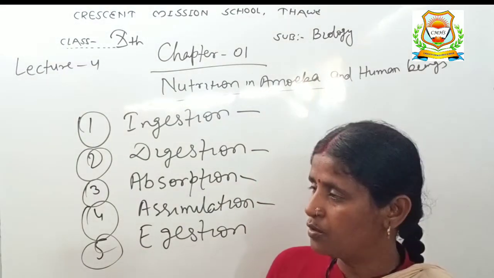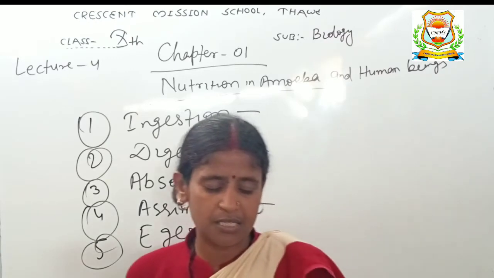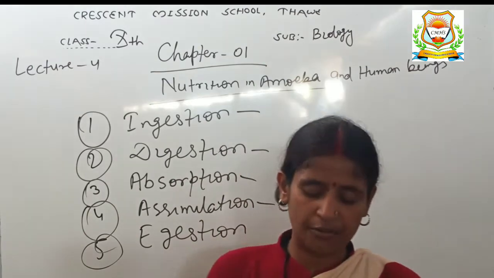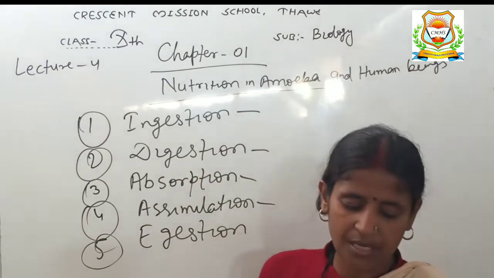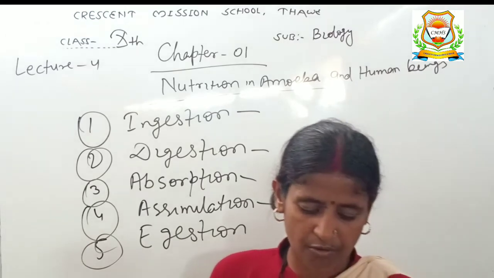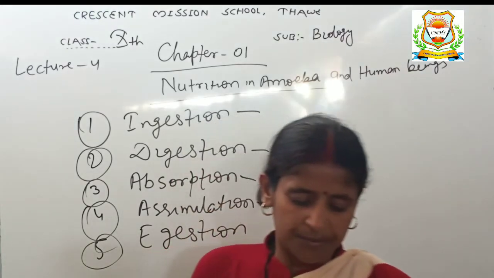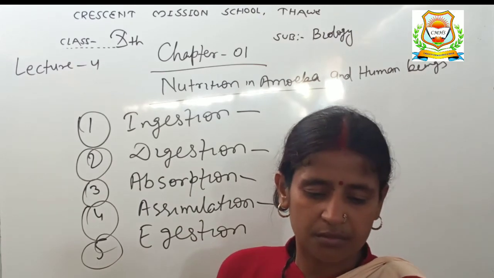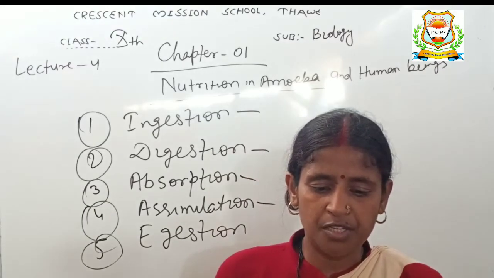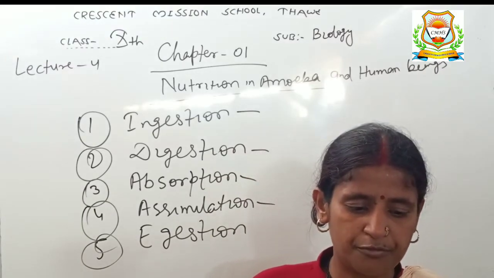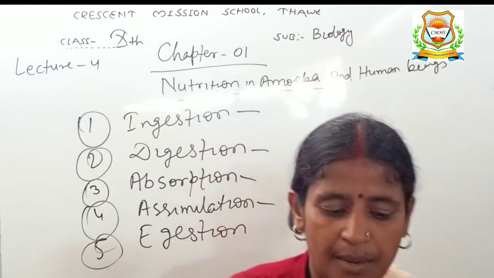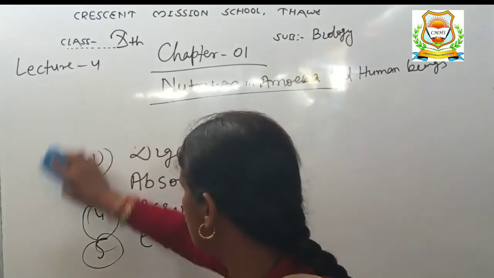Now we have to know about nutrition in complex multicellular organisms. In complex multicellular animals like man, grasshopper, fish and frog, all the processes involved in nutrition are performed by a combination of digestive organs. This combination of digestive organs is called the digestive system. A long tube running from the mouth to the anus of a human being, in which digestion and absorption of food take place, is called the alimentary canal. Now we have to know something about nutrition in human beings.